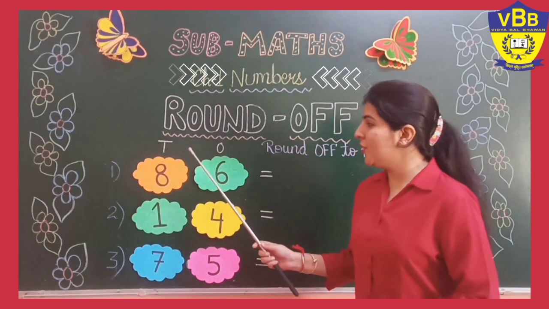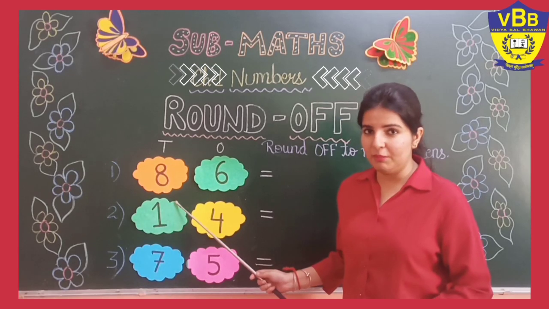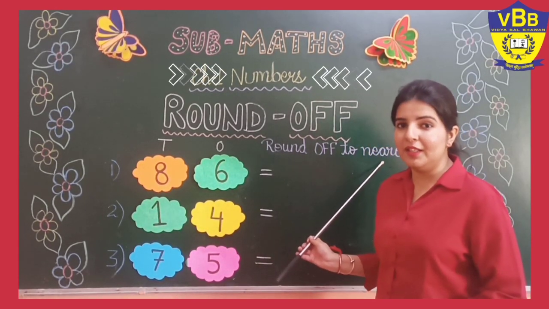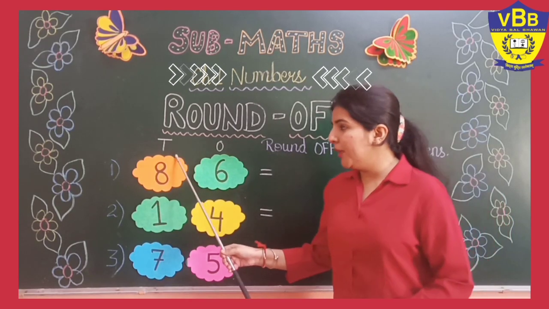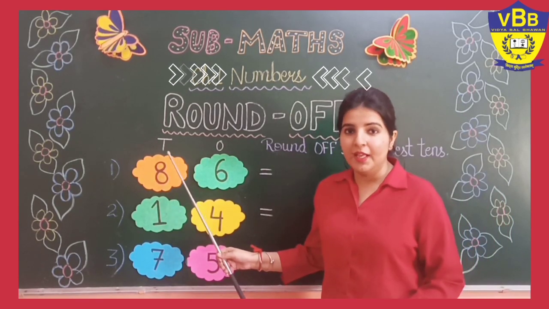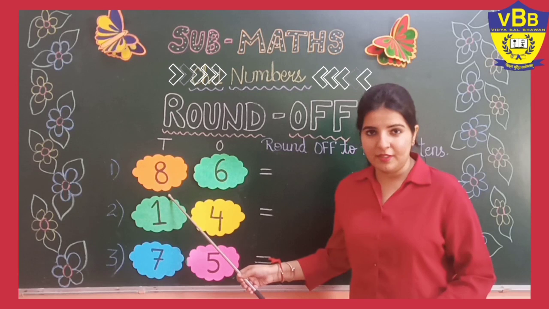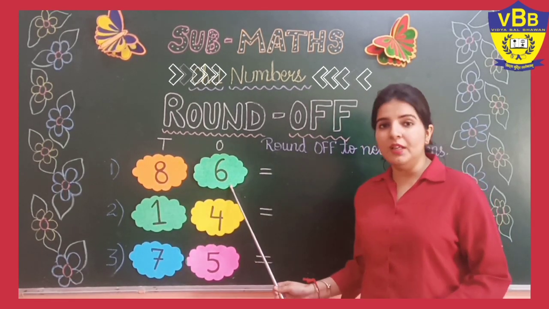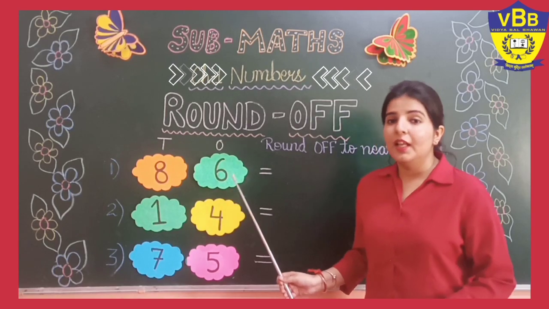First of all, we will check the tens place number. Why? Because we need to round off the number to the nearest tens now. So we will check the number of the tens place. And the number is 8. Okay. So what is the very next number? It is 6.